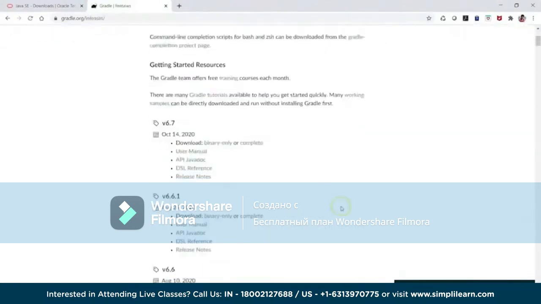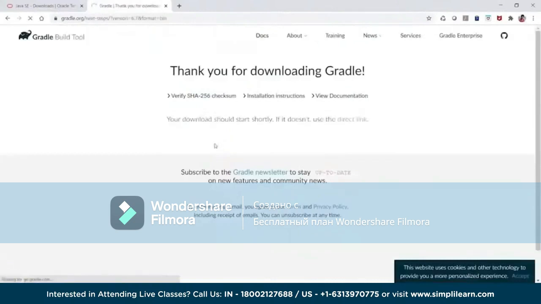Right now there are different options, like 6.7. They have binary-only or complete. We'll go for binary-only because we don't want the source, we just want the binaries and the executables. Now it's getting downloaded, and the installer is close to 100 MB.